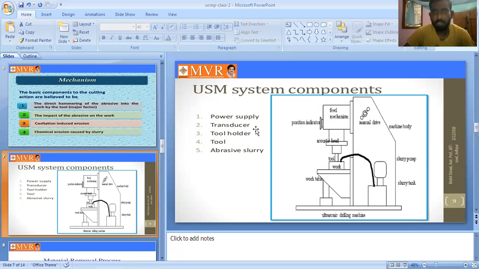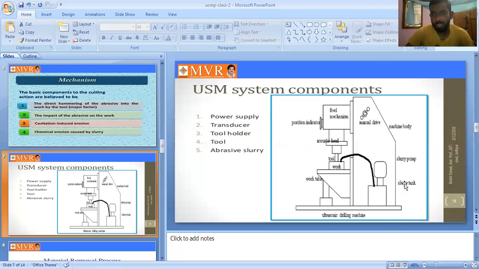The second one is the transducer, which is also very important. Based on the transducer, we connect the power. The next one is the tool holder, which is also very important. Next is the tool. Both components are very important. The next one is the abrasive slurry, also very important.